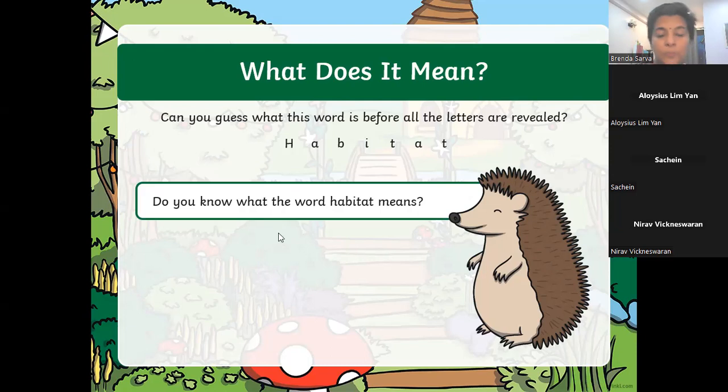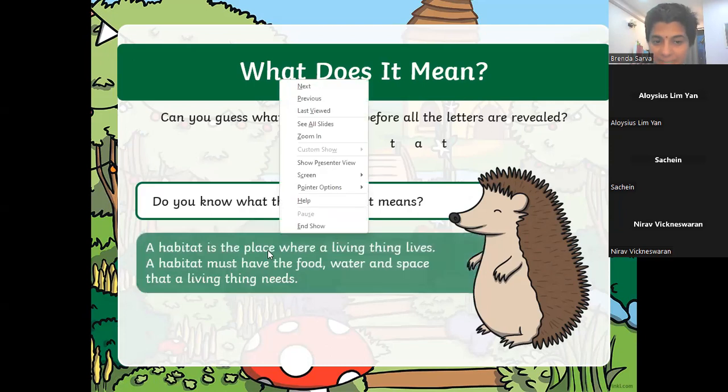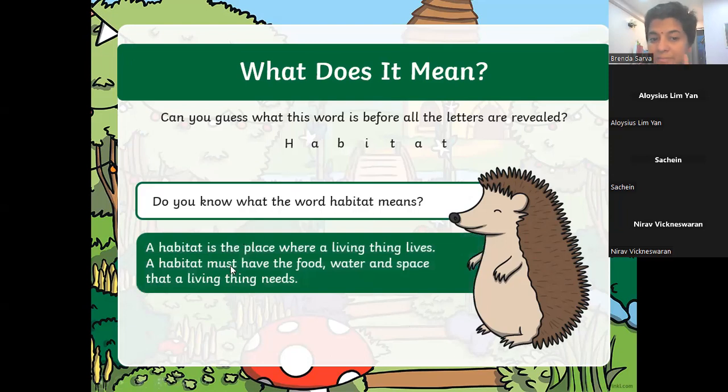Okay, good job. So, most of you are correct, guys. A habitat is the place where a living thing lives. So, you got it right. And remember, if an animal or a plant is going to live and survive in a habitat, it must have the food that it requires. It must have the water. It must have the space that it needs, whether it's a plant or an animal, to grow and reproduce safely. So food, water, and the space.